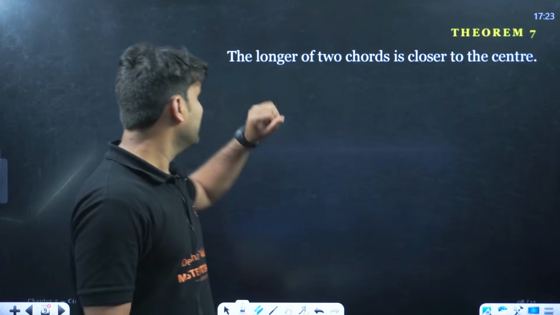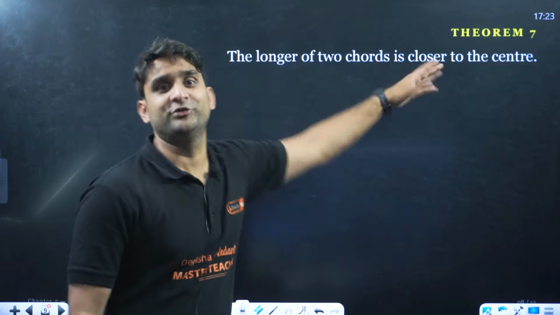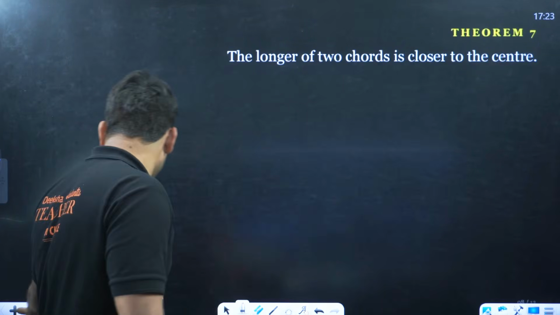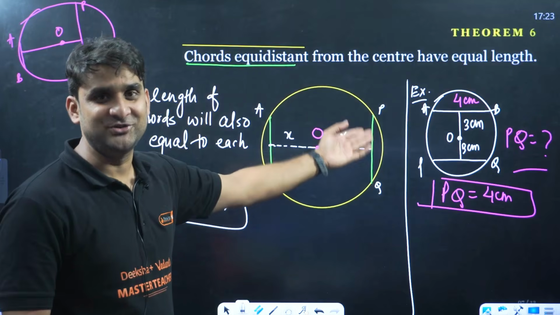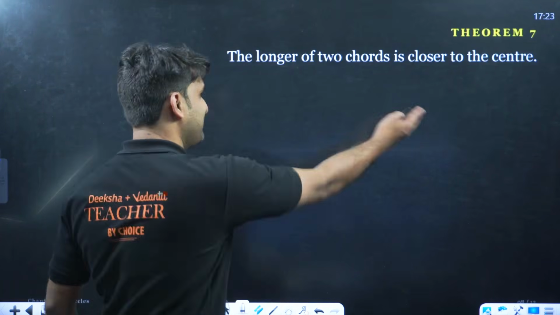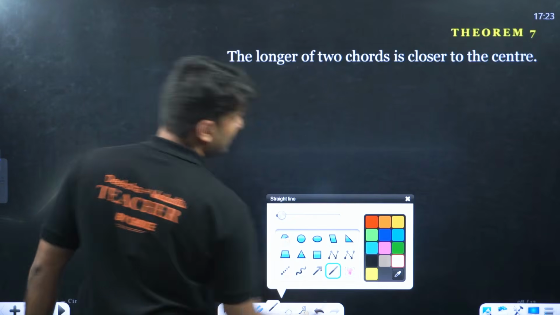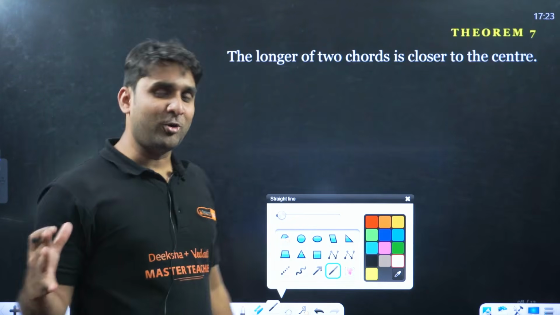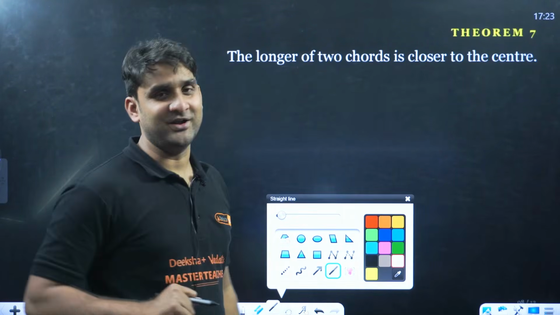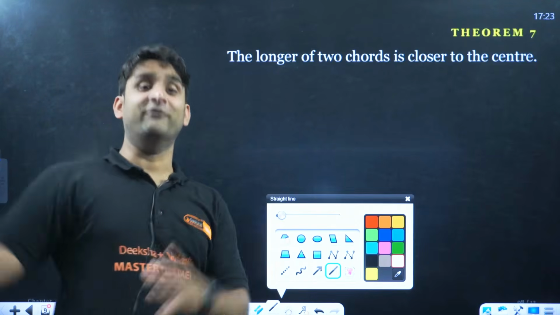Theorem number 7. The longer of two chords is closer to the center. Oh my God, I have already pitched in this theorem. The same thing is coming here. Theorem number 7 says that the larger the chord, the closer it will be to the center. The smaller the chord, the farther it will be from the center.